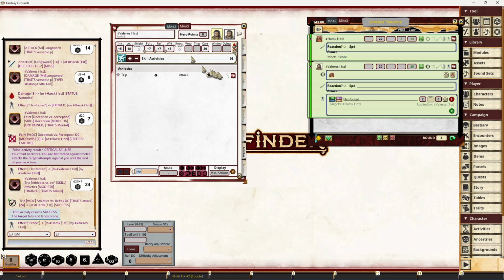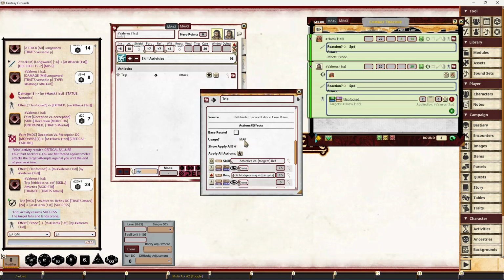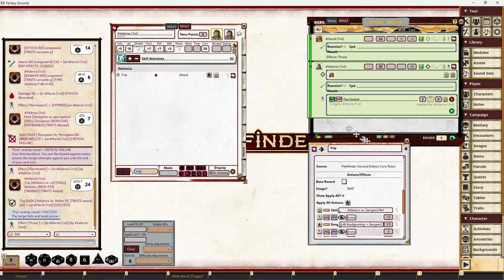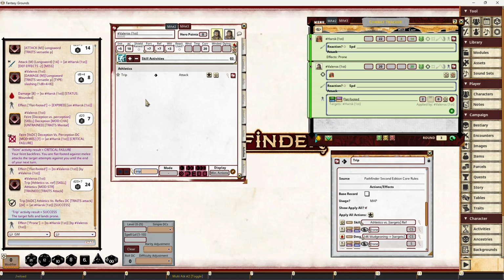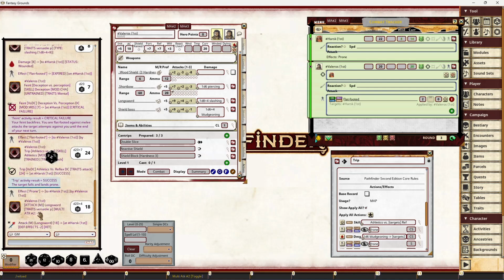It's because the athletics trip is set to actually use MAP, so it increases the multiple attack penalty. So we've now tripped him, we're still flat-footed to him, but he's probably now flat-footed to us, and we increased our multiple attack penalty to MAP 2. So that's there now, and now if we make an attack, okay, he's going to have -2 to his AC, but we're going to have -5 because it's our second attack action this round, or a second action with an attack trait this round. So that's all tracking it for you.